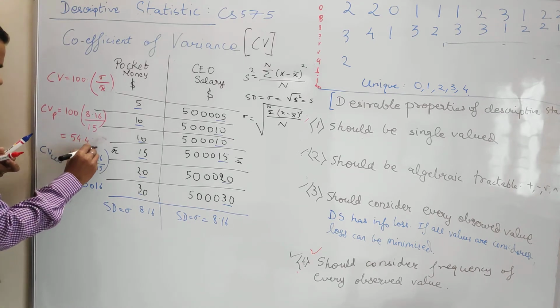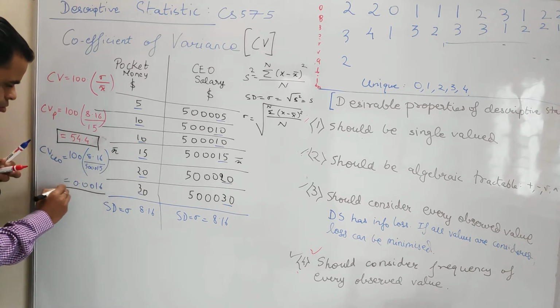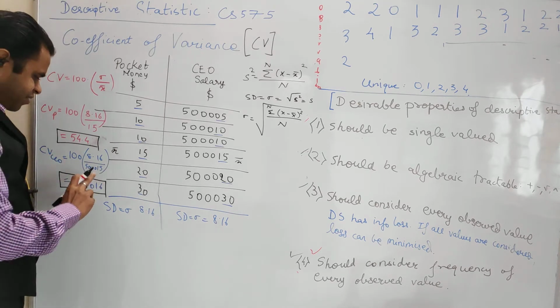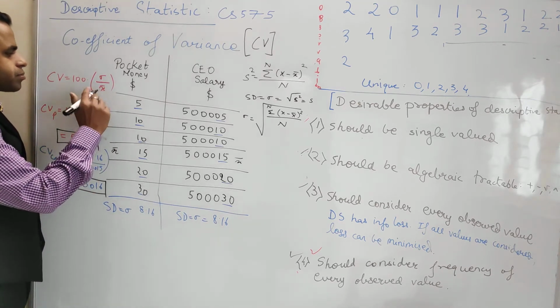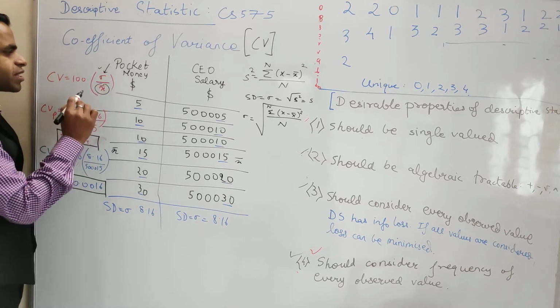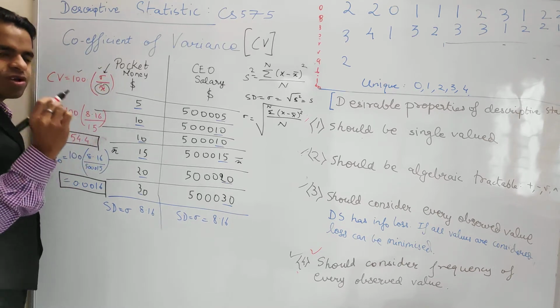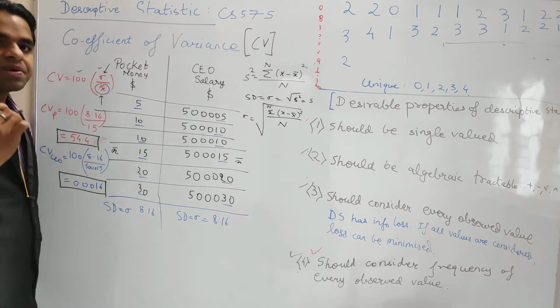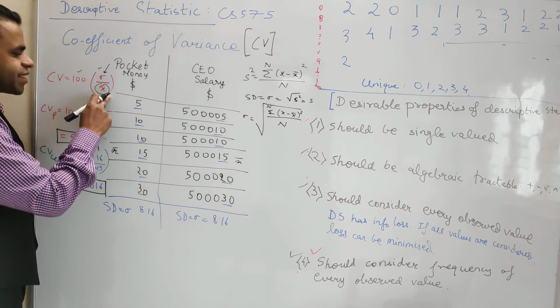Now let us compare these two values. Because the standard deviation is the same in both cases and 100 is a static value, the value that has an impact here is x bar.